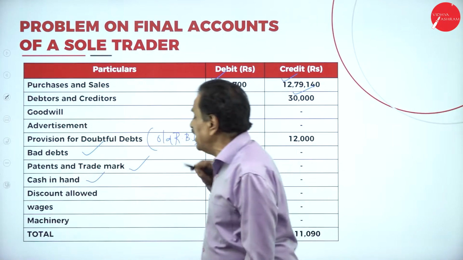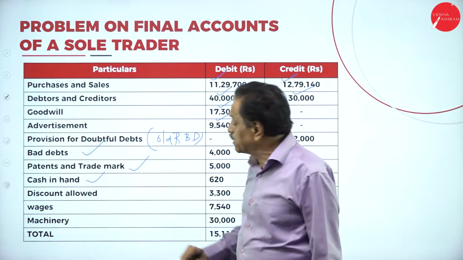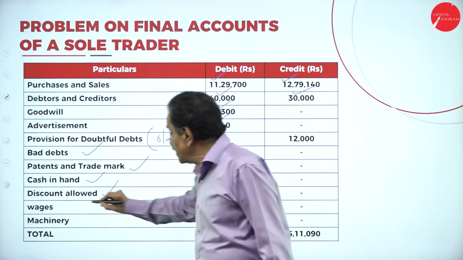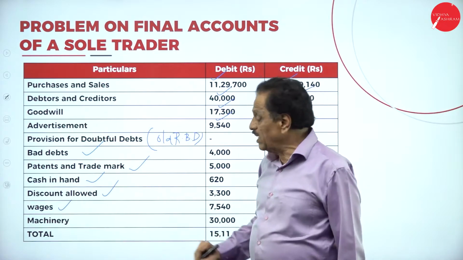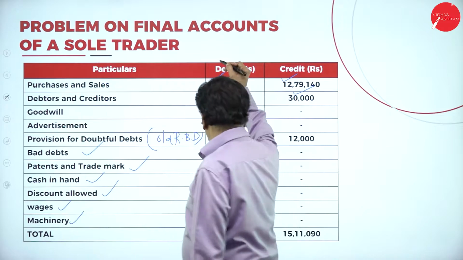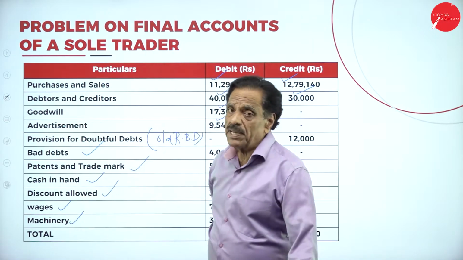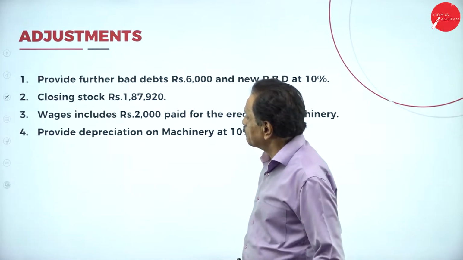Cash in hand is asset. Discount allowed is an expenditure that will come on the profit and loss account debit side. Wages, trading account. Machinery, asset. This is the total of the trial balance. So some adjustments will be given. I am going to explain.